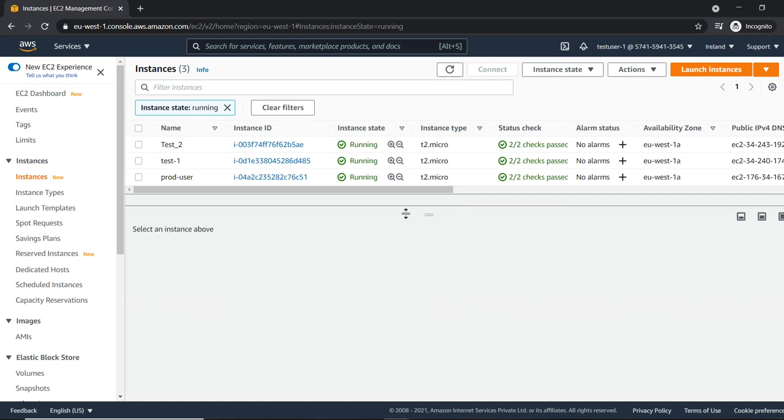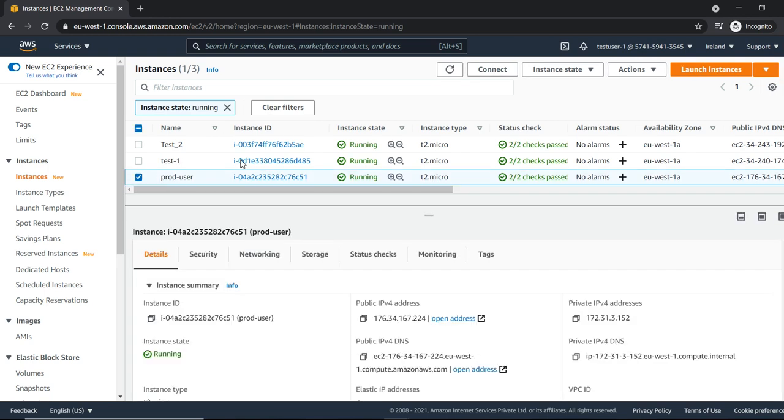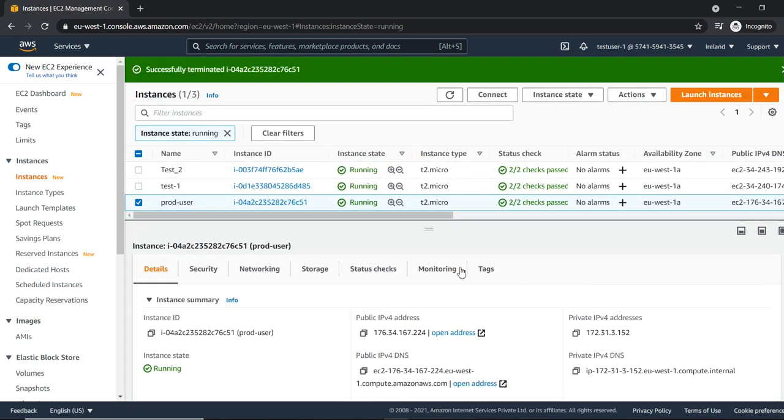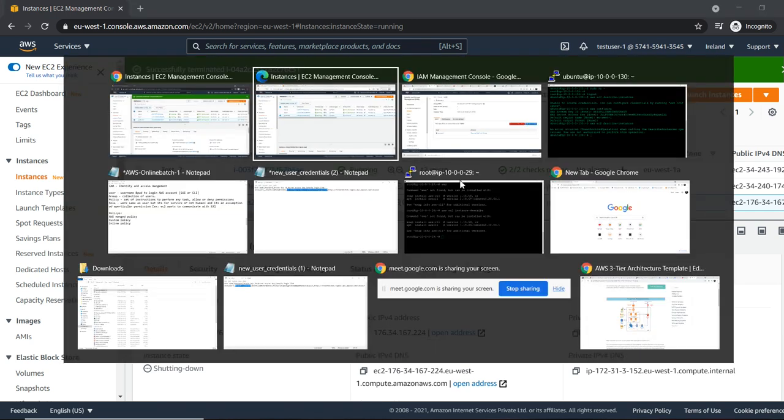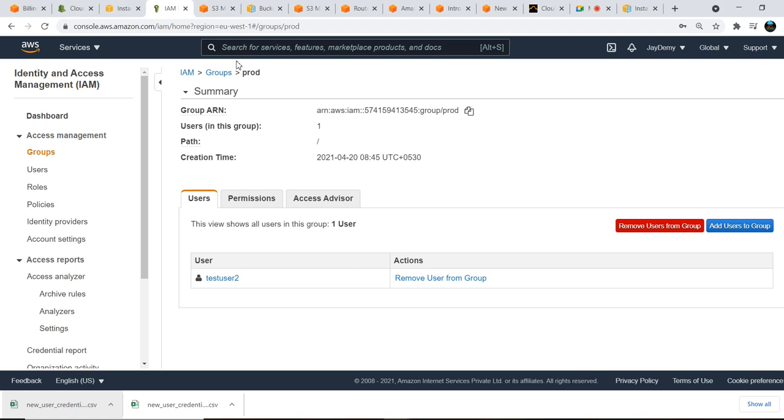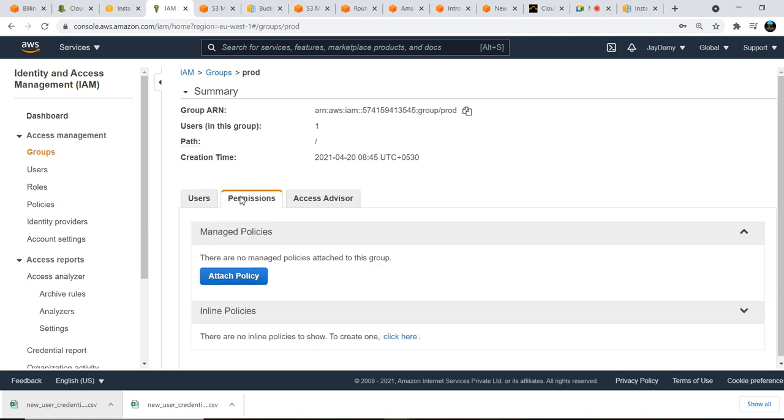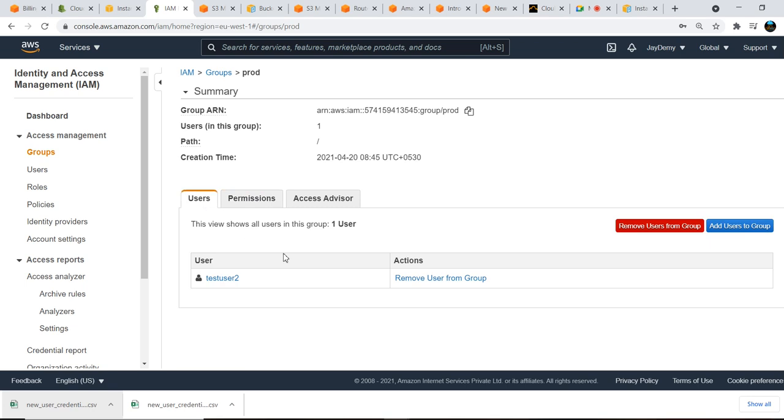If you have write privileges also, then there is an issue. So what is read or write? Write is this one, instance state. I have the options to reboot, start and terminate. Assume I have a terminate option also, then what will I do? I don't know, the production user created one server and the dev user deleted it, so there is a flaw, right? If you are giving admin privileges, that's the reason in production or real-time environments we won't use admin privileges for any user or any group.